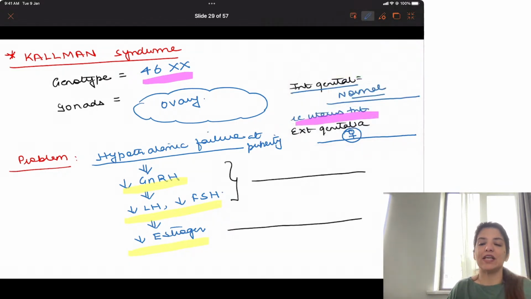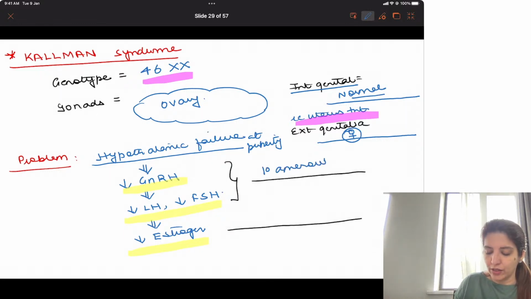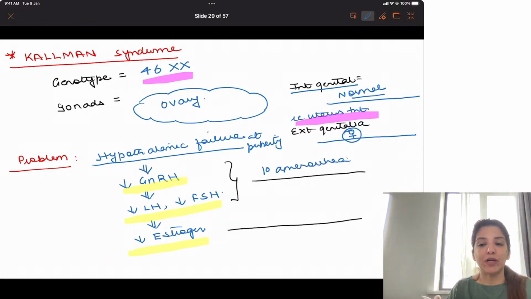Now, obviously, if a female has decreased GnRH, decreased LH, decreased FSH, there will be primary amenorrhea. She will not menstruate. So at puberty, the hypothalamic pituitary axis did not mature. At puberty, there is failure of the hypothalamic pituitary axis. So the levels of GnRH are less, LH is less, FSH is less, estrogen is less.